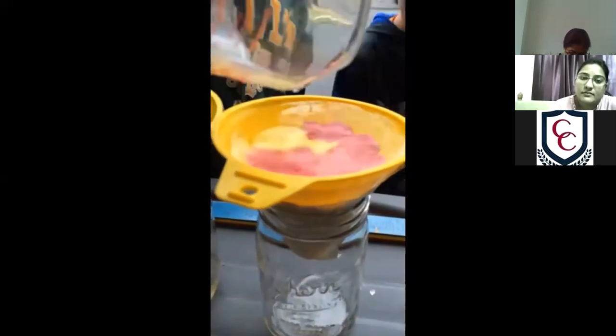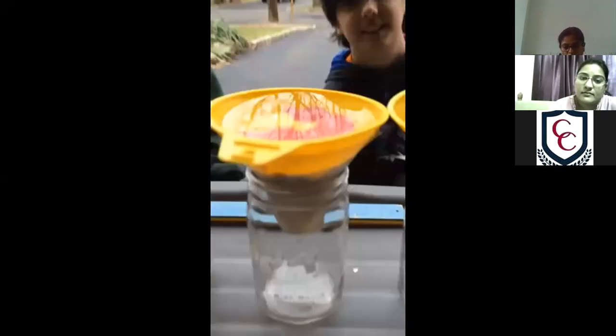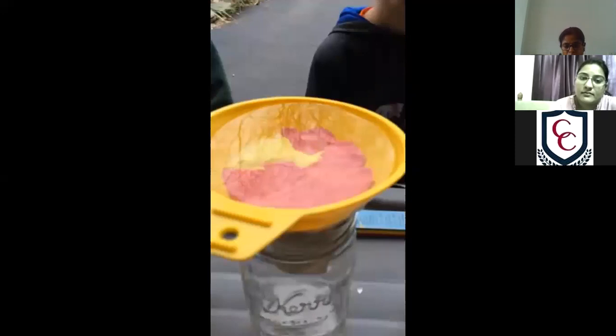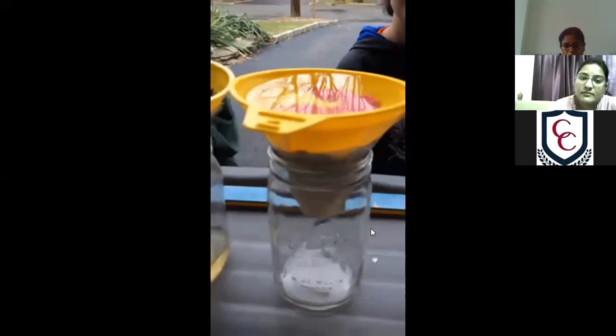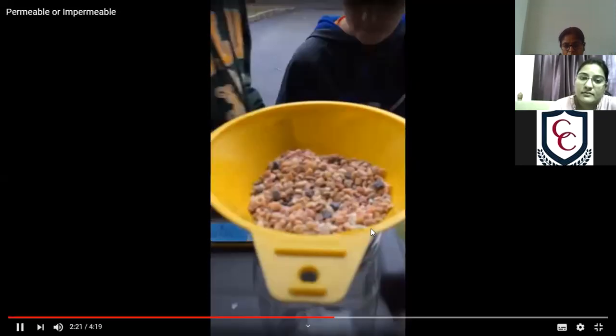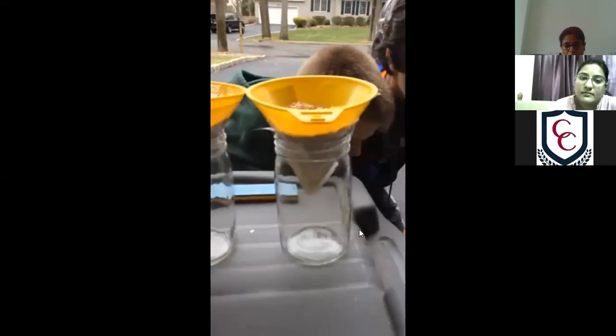Wow. Absolutely. This is the clay, and you can see the water is not easily passing through it. And there are some gravels. In the next activity we'll have the gravels, in which the water can easily flow, and the flow rate will be high. Okay, clay is impermeable. We were right about that. And if gravel is permeable, our hypothesis was right.